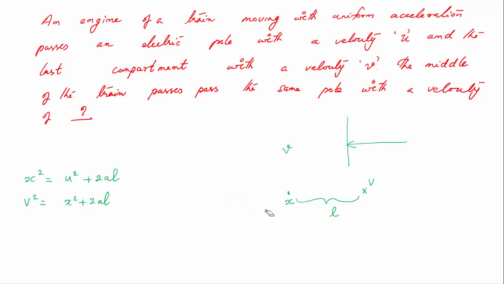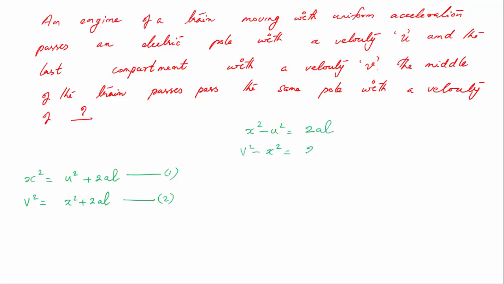When you solve these two equations, you will get the value of x, that is the velocity of the middle compartment. This is 1, this is 2. So I can say x square minus u square equal to 2aL, and v square minus x square equal to 2aL. So when I solve it for x, I can say 1 minus 2, or 2 minus 1.